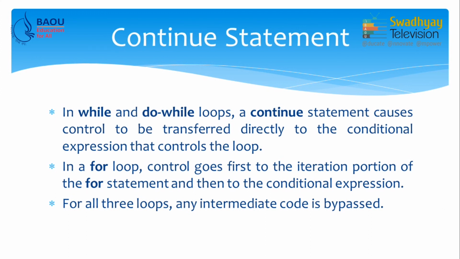In a for loop, control goes first to the iteration portion of the for statement and then to the conditional expression. So, for all 3 loops, any intermediate code is bypassed. That means, suppose I write some code after continue, it will be skipped when continue is executed.